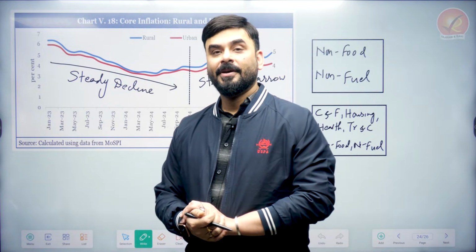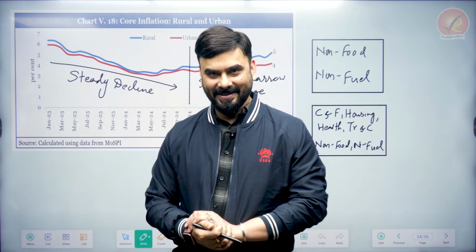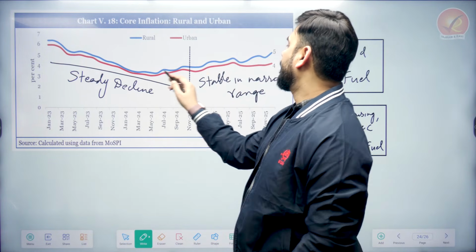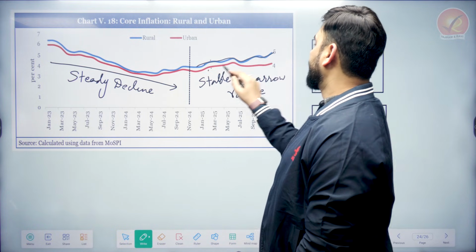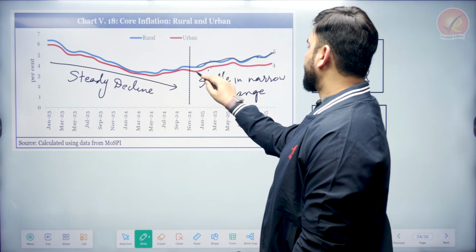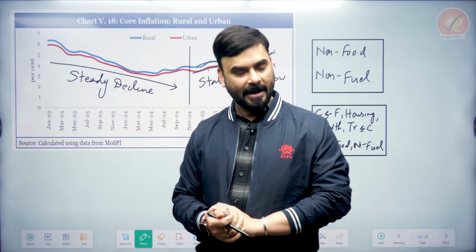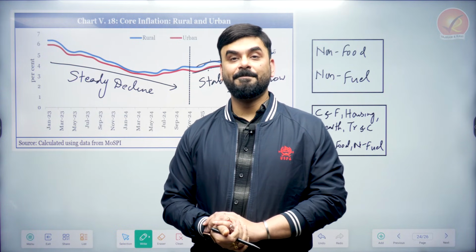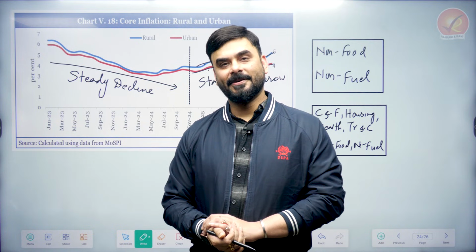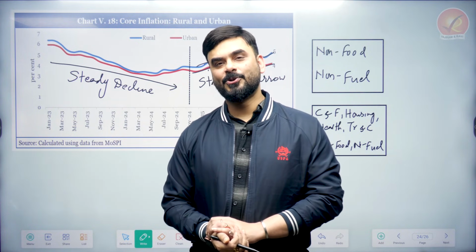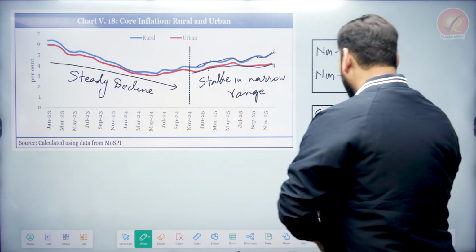Now about core. So bacho, as we saw, core inflation is rising now, especially because of housing, because of gold and silver. So here, if you see the core inflation between rural and urban, you will see that in rural the core inflation is rising at a slightly higher pace compared to urban. Right, rural core inflation is slightly higher compared to urban. And what are the factors behind it? The factors are the gold and silver prices. Number two, the prices related to housing, real estate, and also to some extent maybe health. Health is also one of the reasons. These are the reasons because of which it is happening.